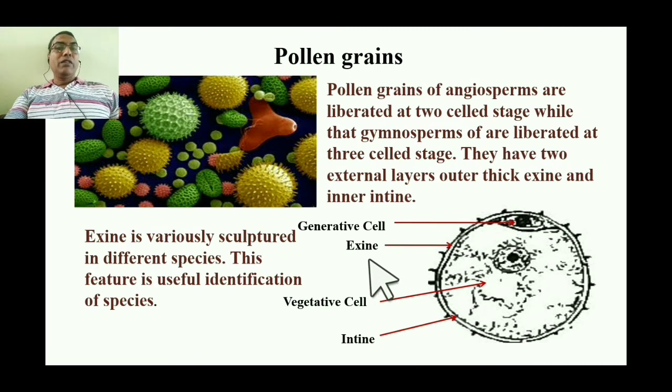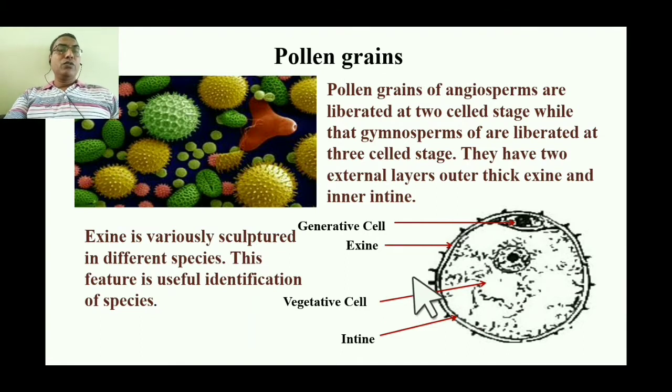The exine has various sculptures or designs. Sometimes it has spines, sometimes it is entire or smooth, and sometimes we have lines on the exine. These lines and spines make them adapted for a specific kind of pollination.